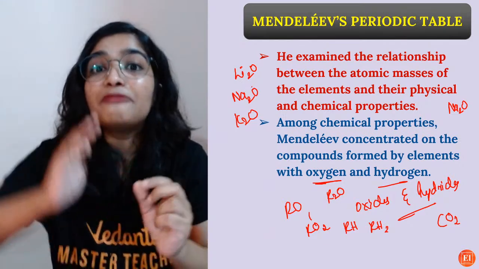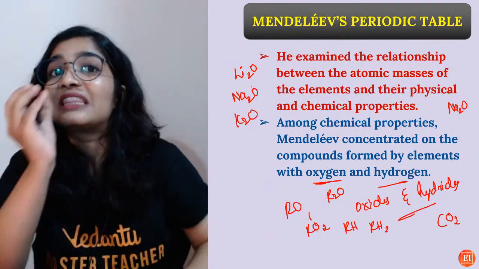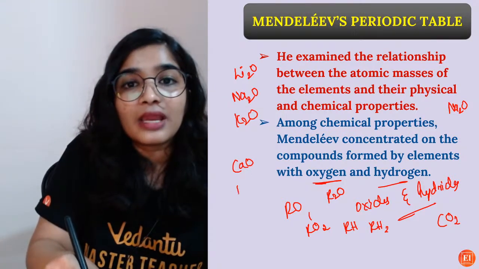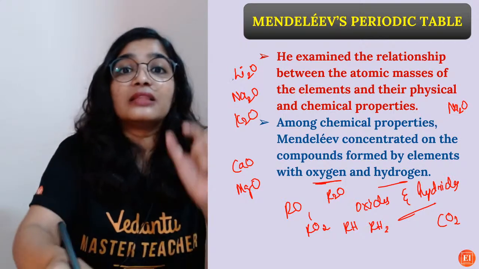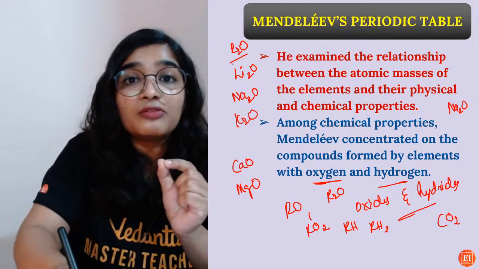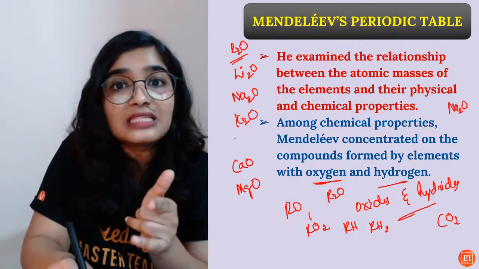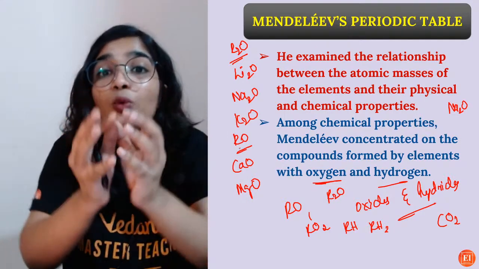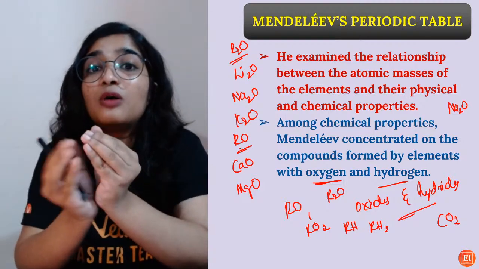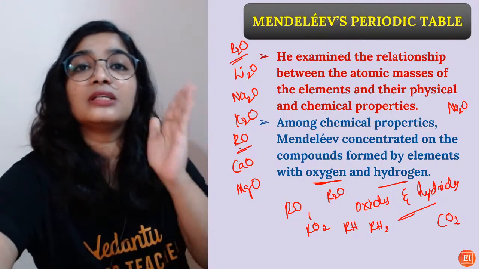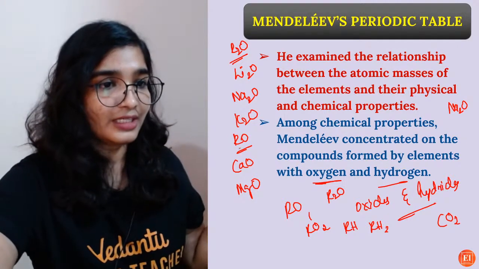But if you go to group 2, the oxides they form are different. CaO, MgO. The general formula of the oxide formed by group 1 elements is R2O, but for these elements it is RO. So whichever elements form similar types of oxides and hydrides, he put them into the same group. Got it?